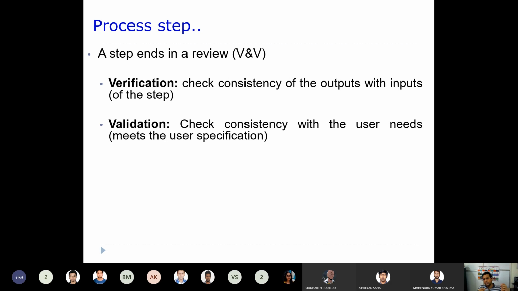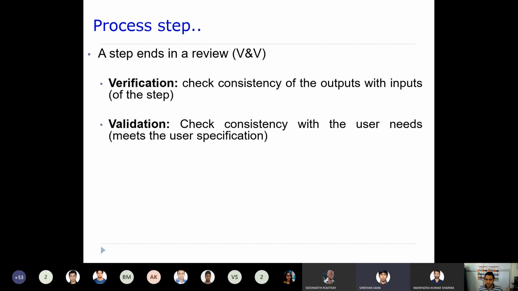Verification is where we see whether we have appropriate output for the given input, and validation is whether user requirements are going to be met or not.